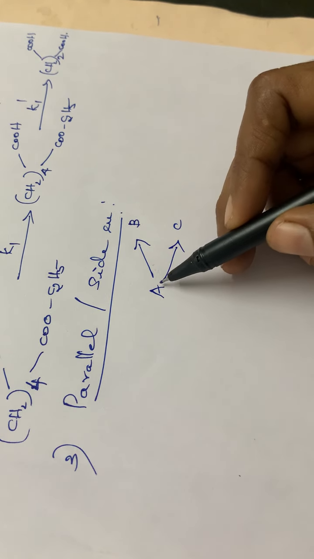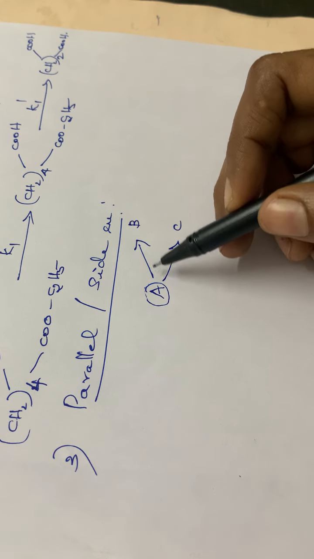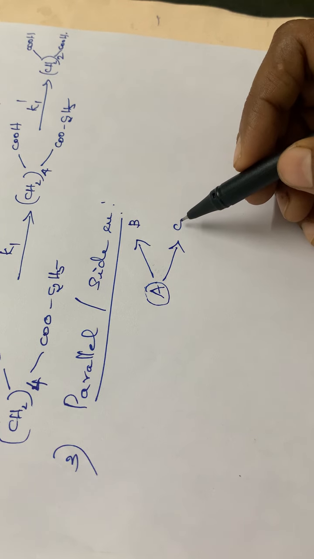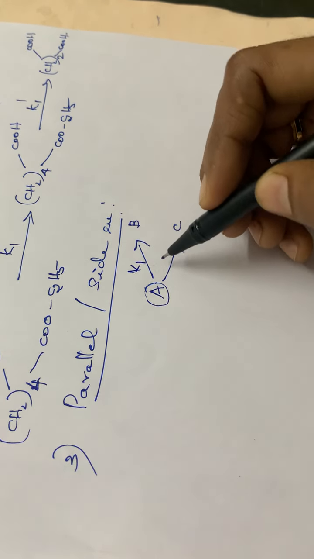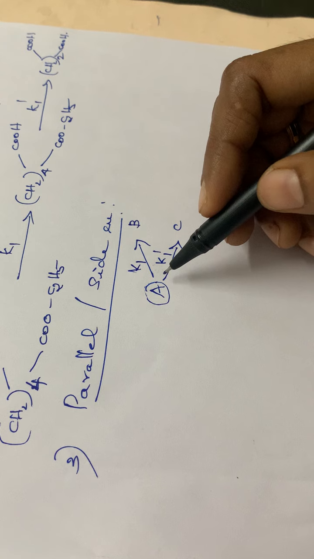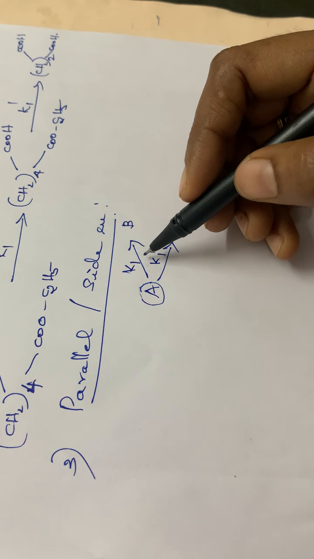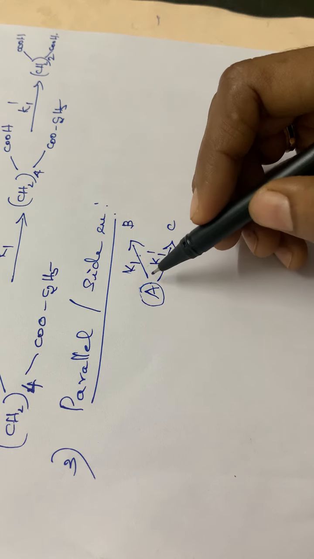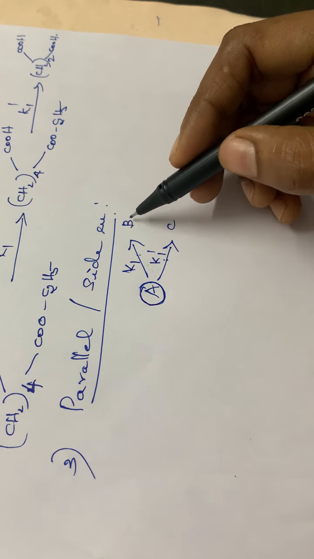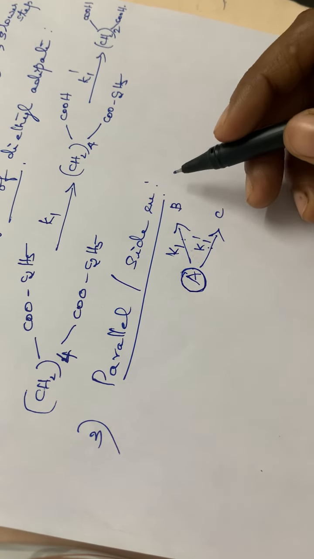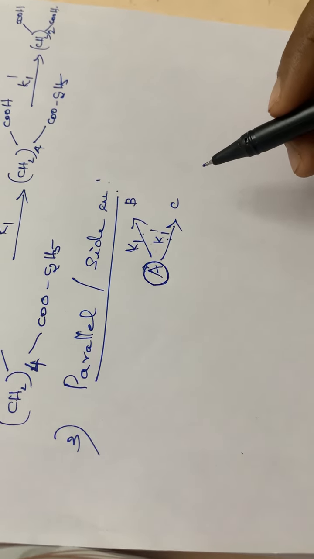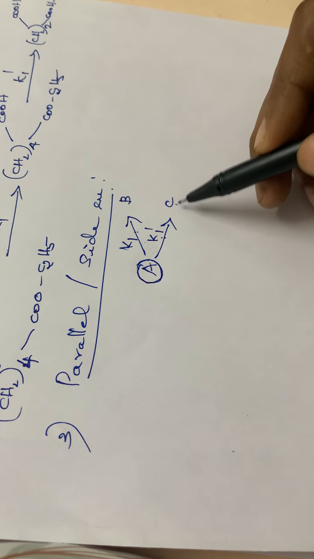So the reactant molecule here is A, and through one step the reactant molecule is converting to B, and through another step it will be converting to another product. The first one, let it be K1, and the second one let it be K1 dash. So here the reacting molecules react, or decompose, in different ways. Two different ways are there. It will be reacting in two different ways to give different products. That is, here it is reacting through the step K1 to form the product B, and then again through another step it will be converting to the product C.